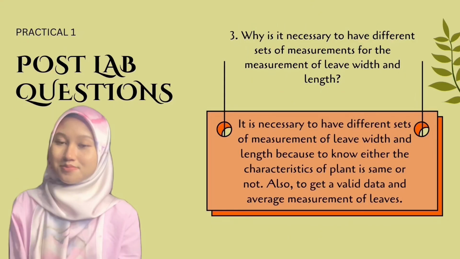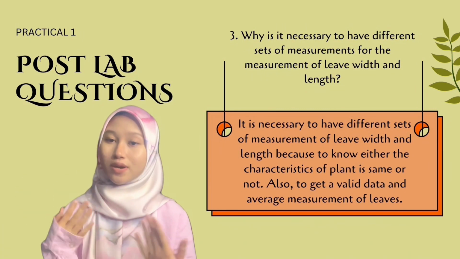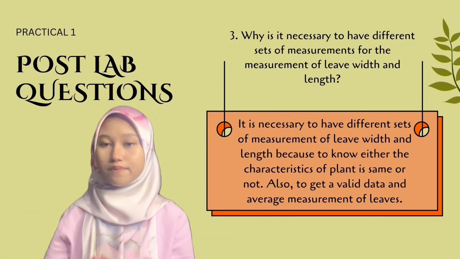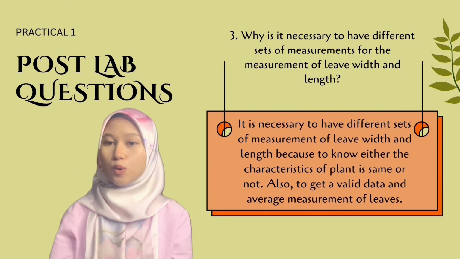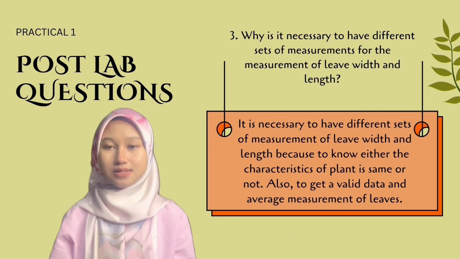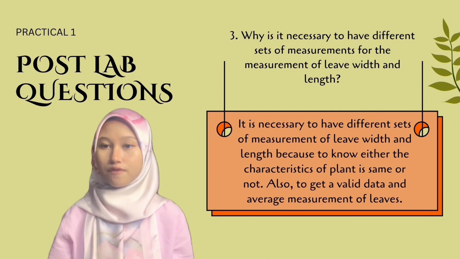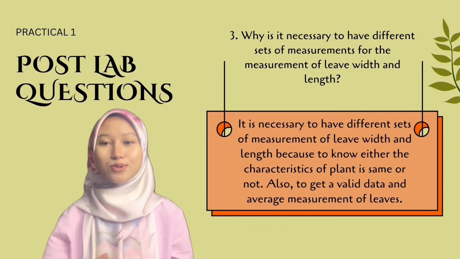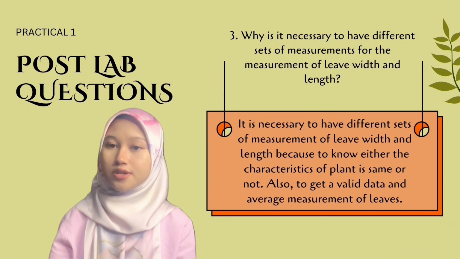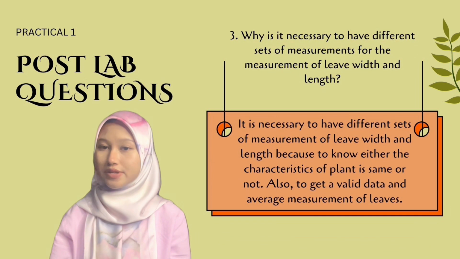For question number 3, why is it necessary to have different sets of measurements for the measurement of leaf width and length? It is necessary to have different sets of measurements of leaf width and length to know whether the characteristic of the plant is the same or not, and also to get valid data and an average measurement of the leaf.